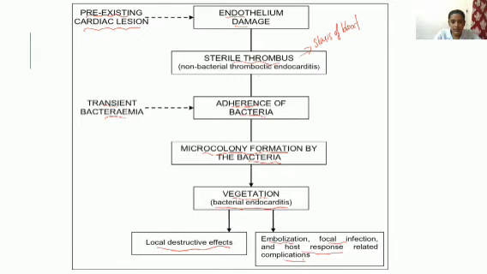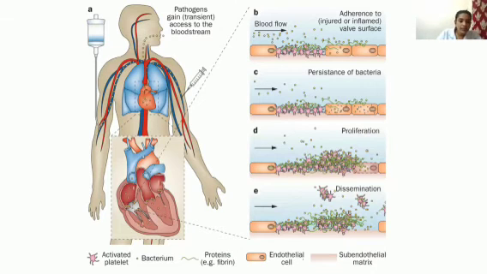Let's see one image so that it will be clearer for you. Here you can see, as in IV abuse, or if we are not giving injections in a proper way, or the needle is not sterile, and we are not following sterile methods, then bacteria can enter the bloodstream of the patient. Pathogens gain transient access to the bloodstream. It can be through the bloodstream, or through the nose, or through the air. If the bacteria enter the body, they will finally get access to the bloodstream.